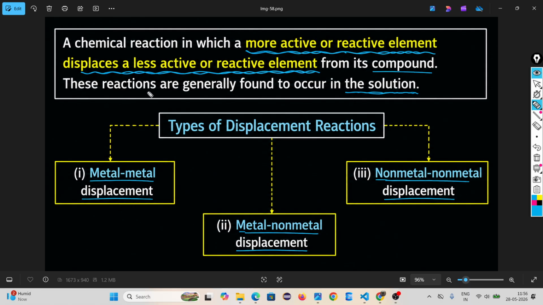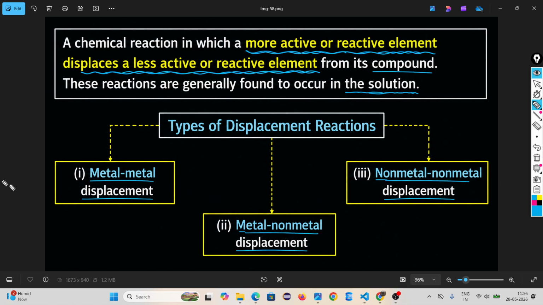Displacement is a type of reaction in which a more active or reactive element displaces a less active or reactive element from a compound. Suppose A is an element, BC is a compound. Here in the product, A removes B and attaches with C. This is called displacement because A is more reactive than B. That's why it removes B from the compound and attaches with C.